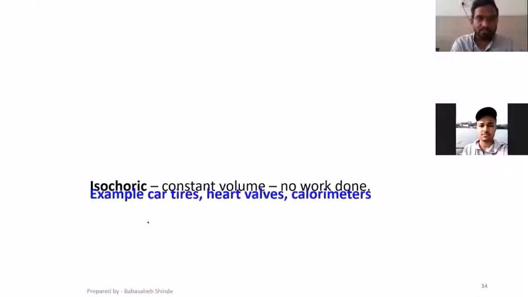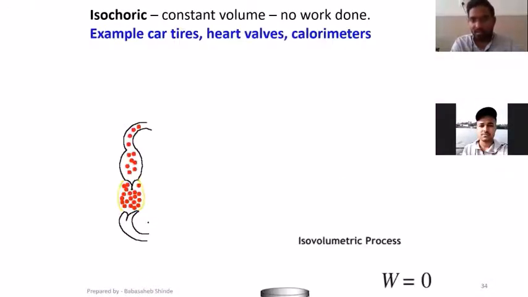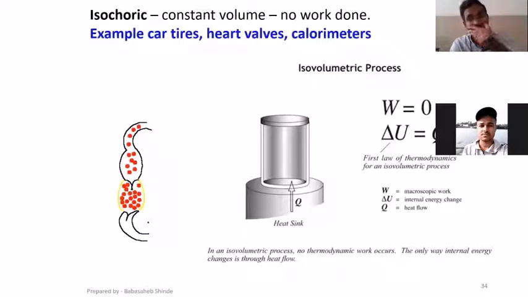Next one is the isochoric process. As I said, in case of an isochoric process, there will be interaction of heat only. Work done is going to be 0. So all the heat supplied is going to cause a change in internal energy. There is going to be a relation between heat and internal energy only, and work done is going to be 0.